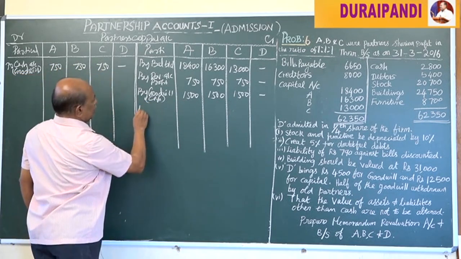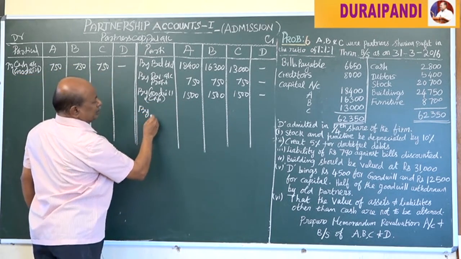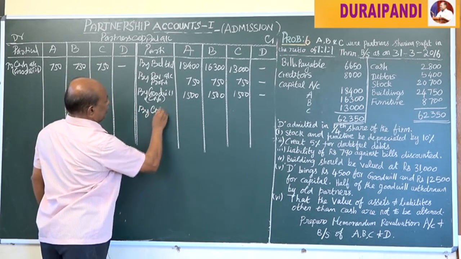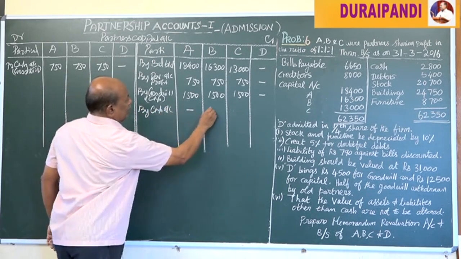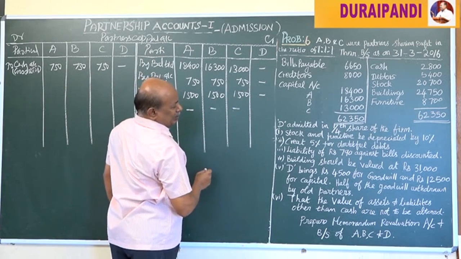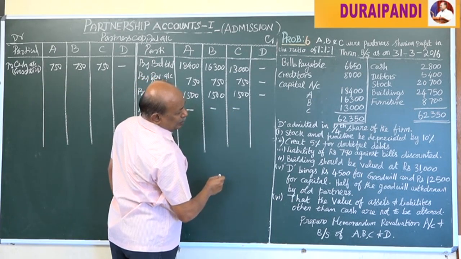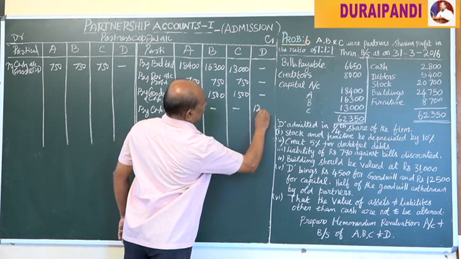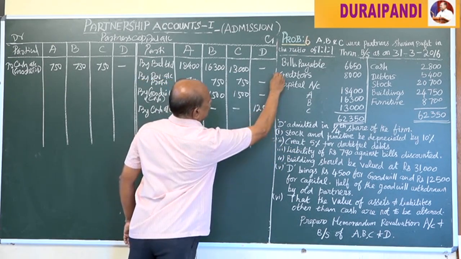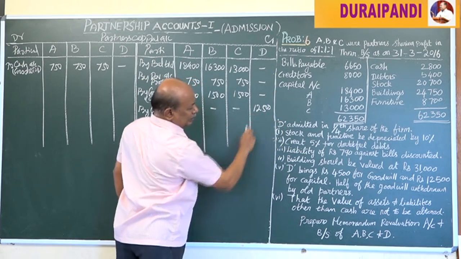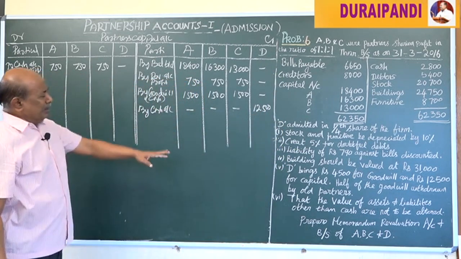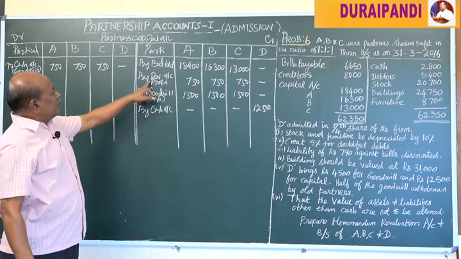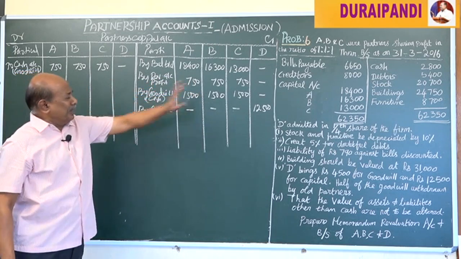Next, by cash account, the new partner brings his capital amounting to rupees 12,500, his share of capital. Then memorandum profit on revaluation account is credited.